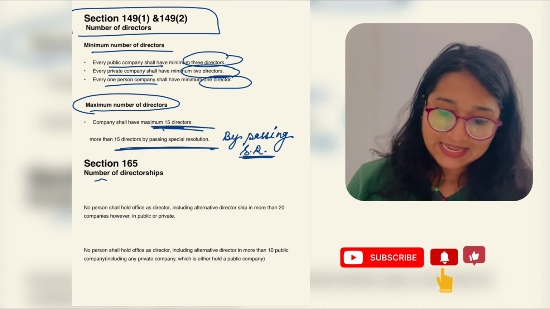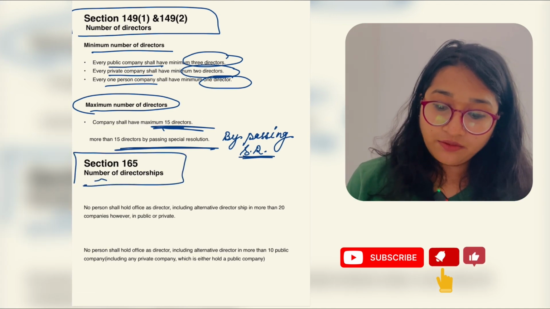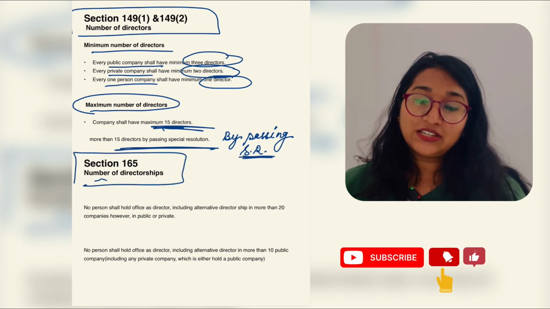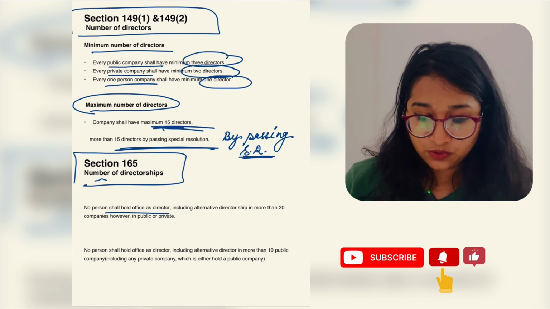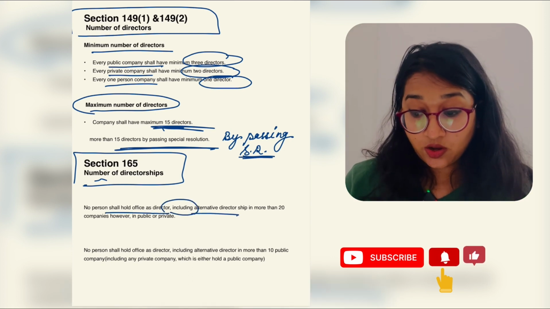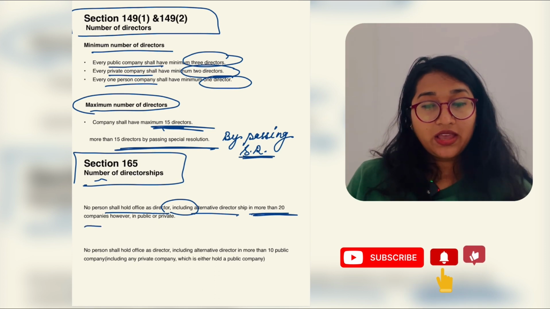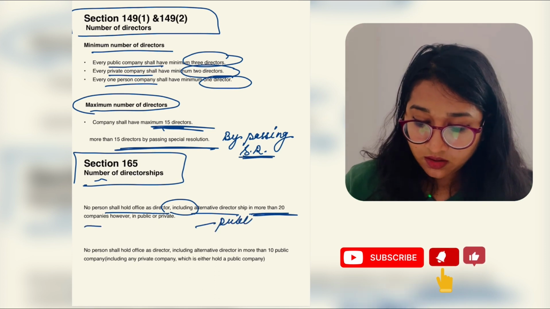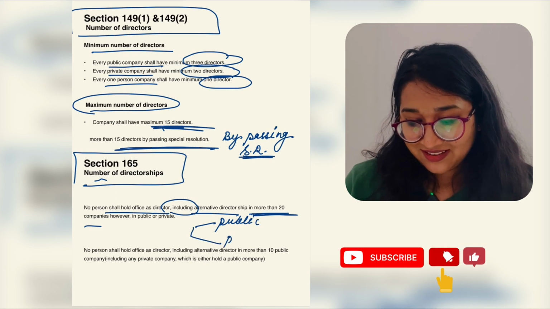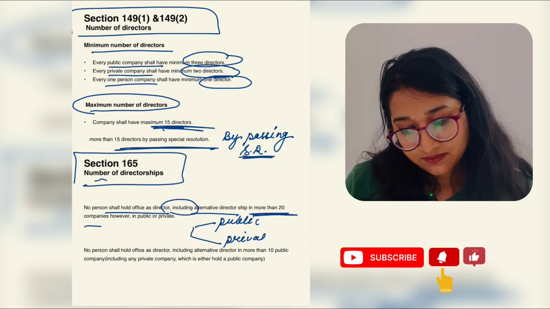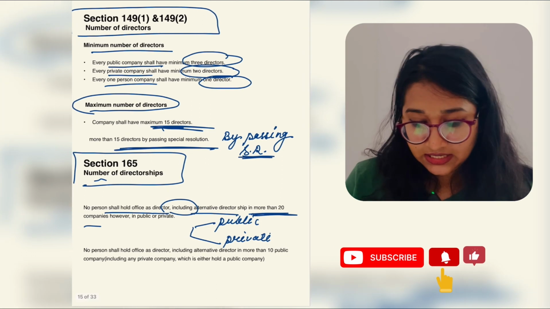Got it? Yes. Now section 165 says about the number of directorships. No person shall hold office as director, including alternative directorship, in more than 20 companies, whether public and private, right?